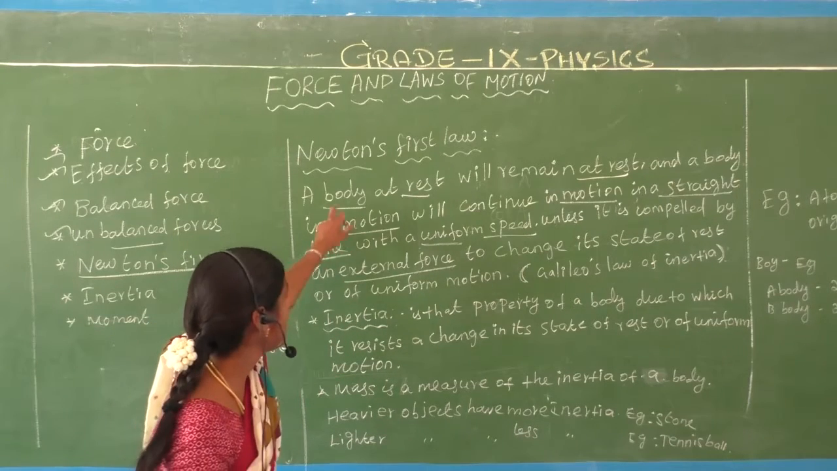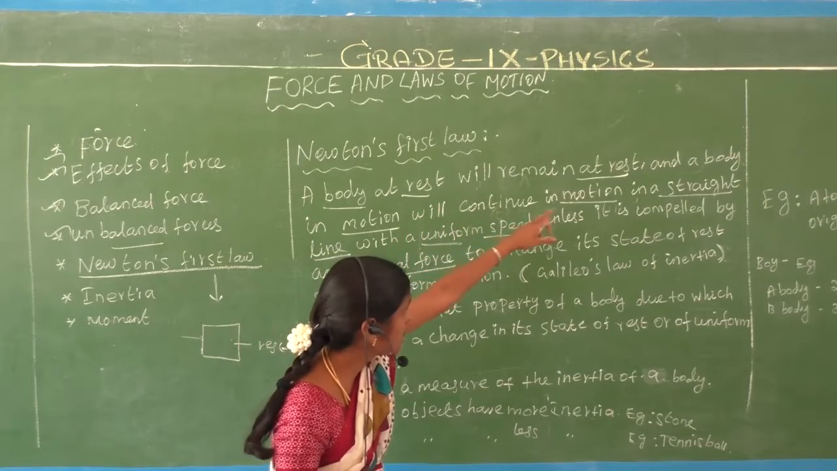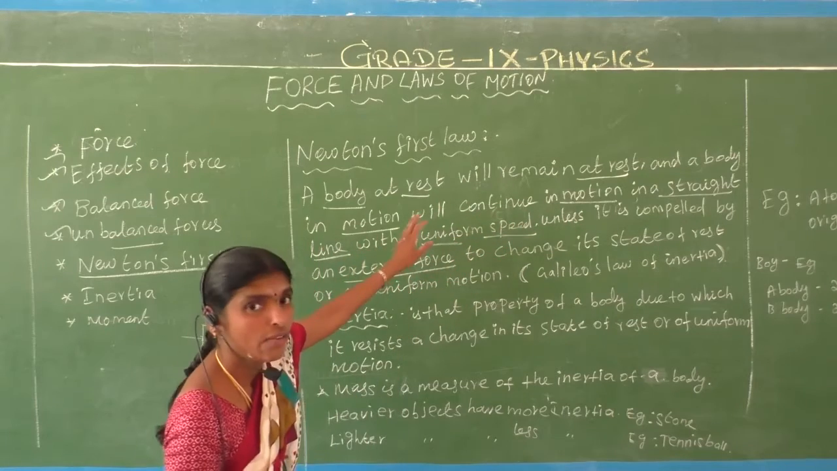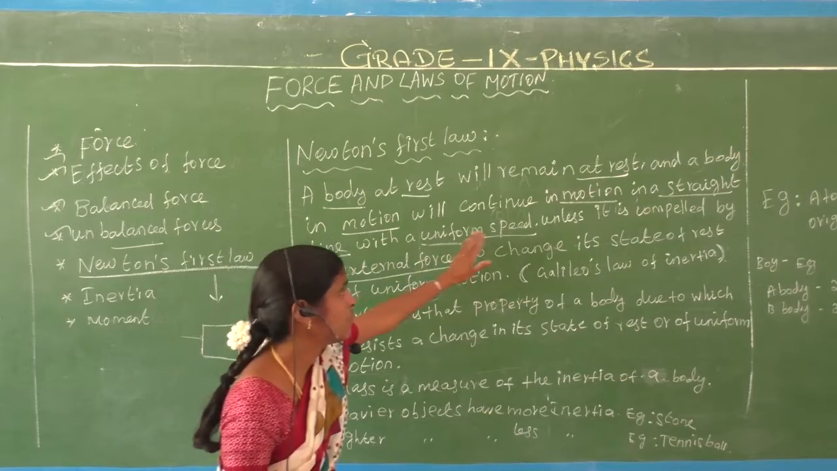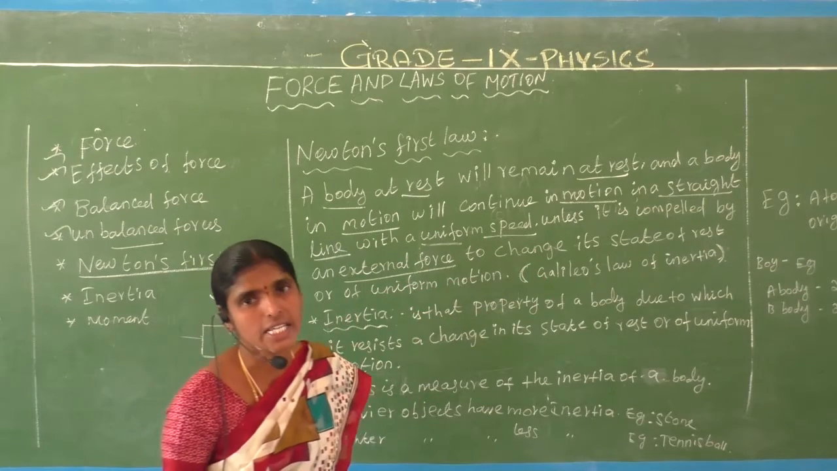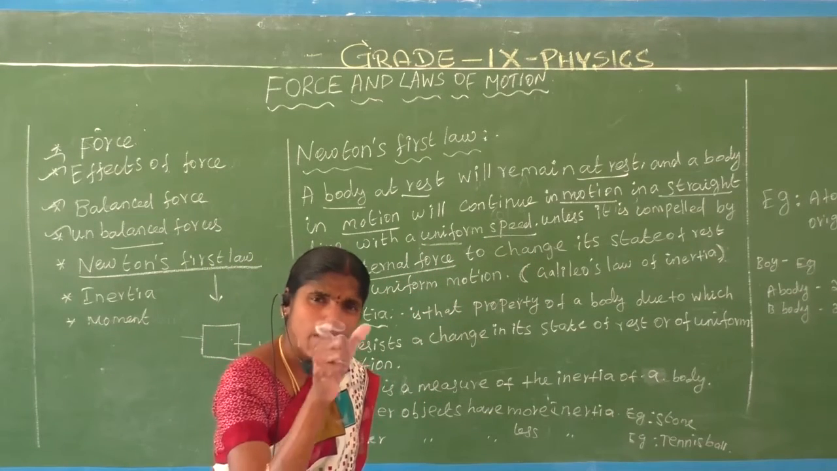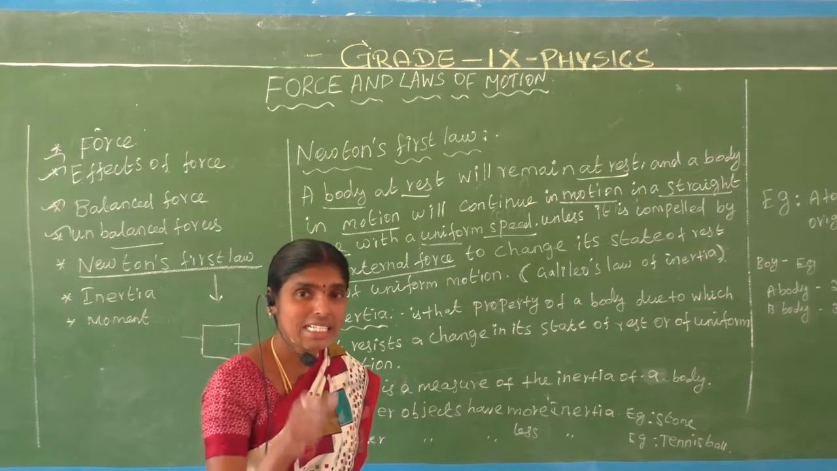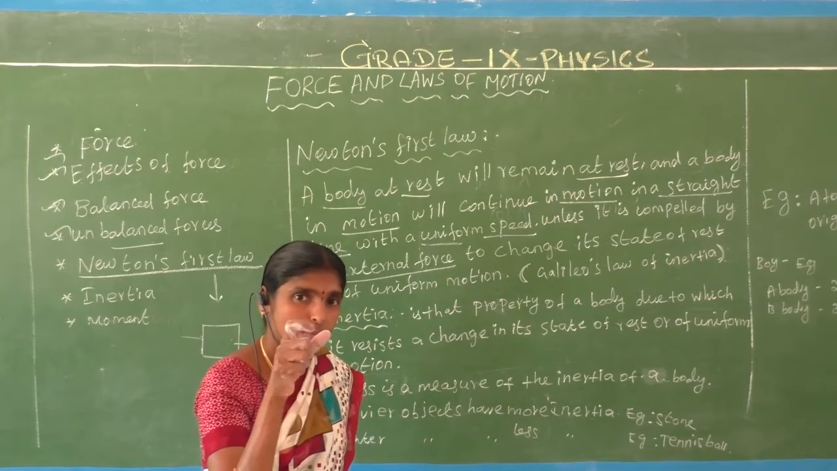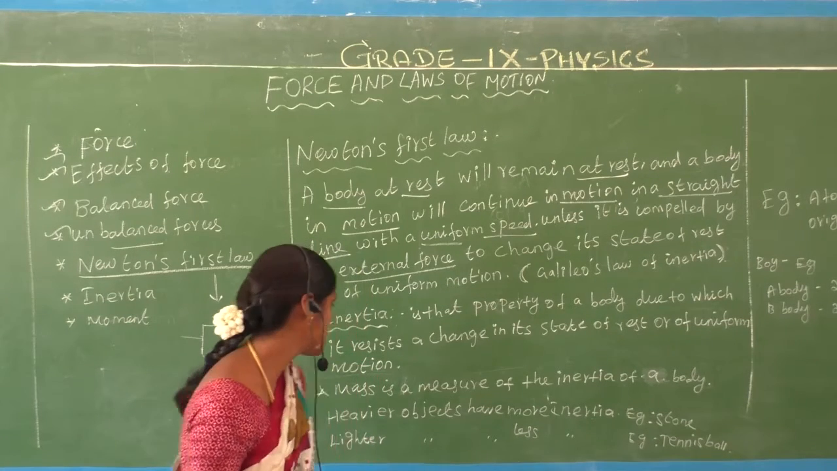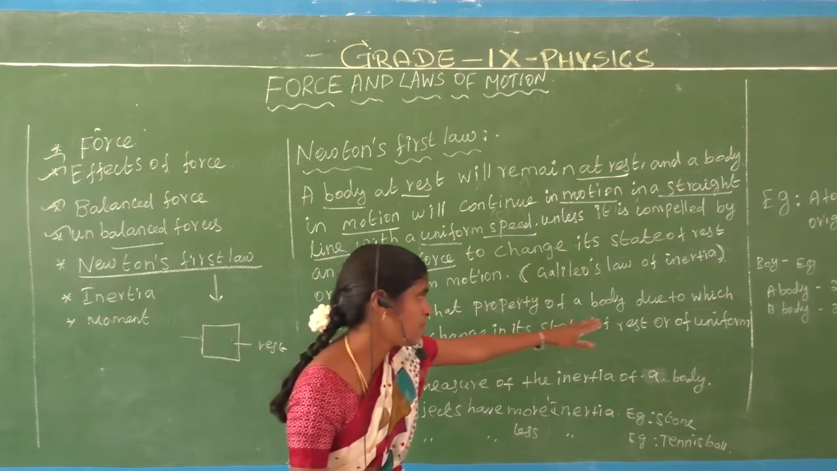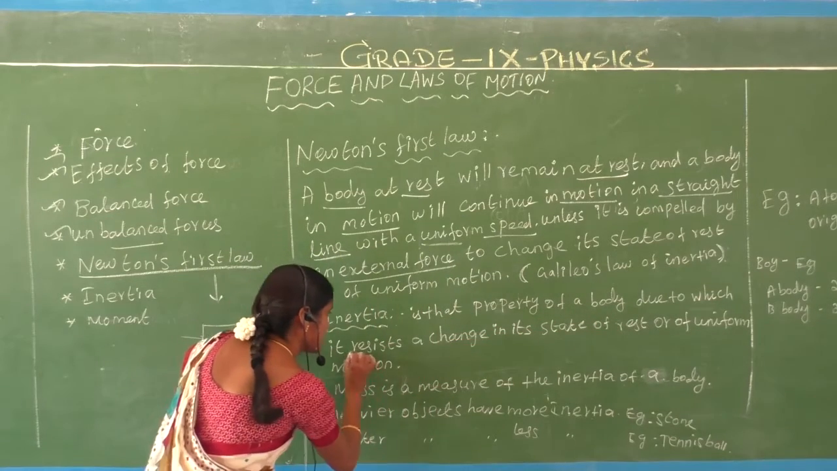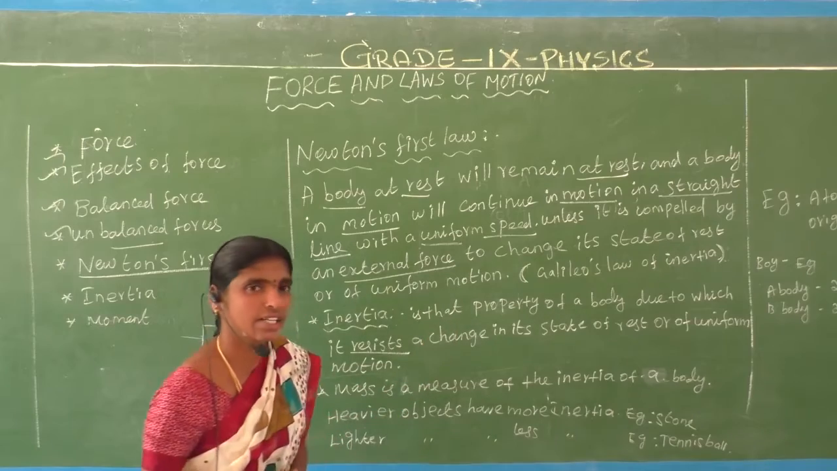This is inertia. A body at rest will remain at rest, and a body in motion will continue in motion in a straight line with uniform speed. It is called inertia. What is the property of inertia? It resists. It is that property of a body due to which it resists a change in its state of rest.